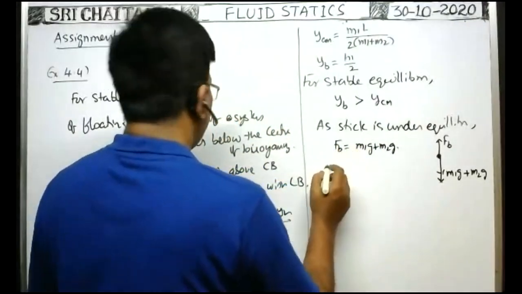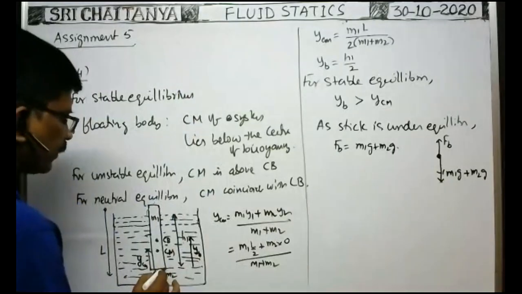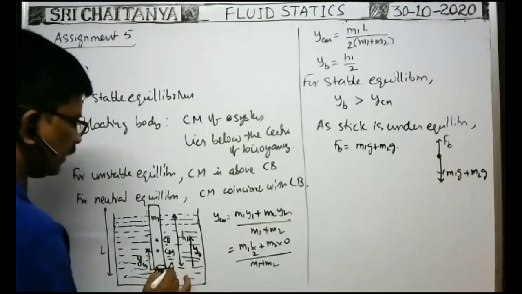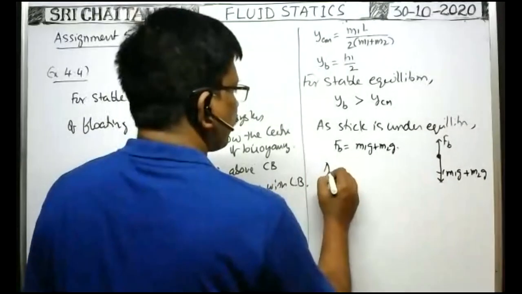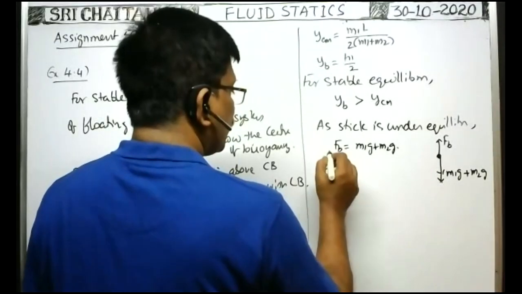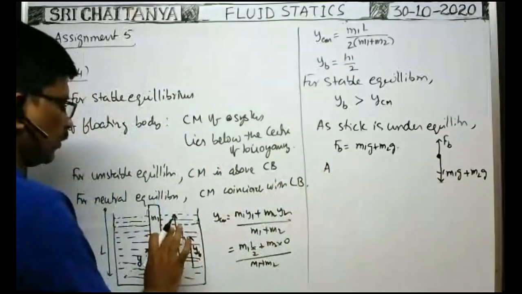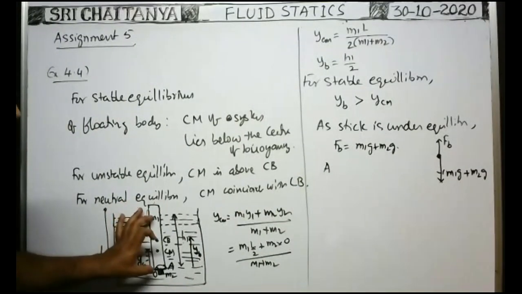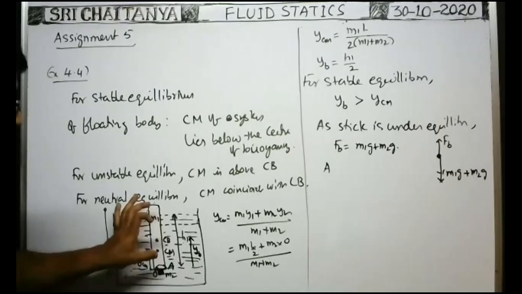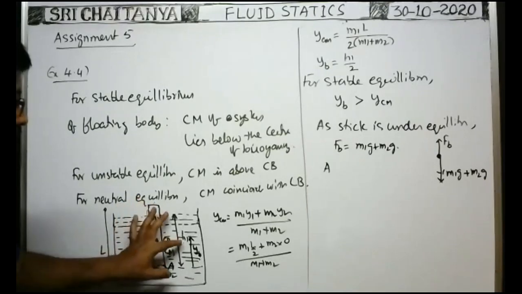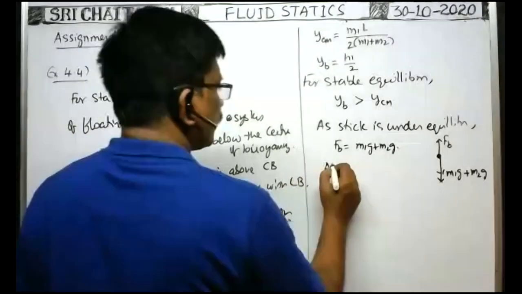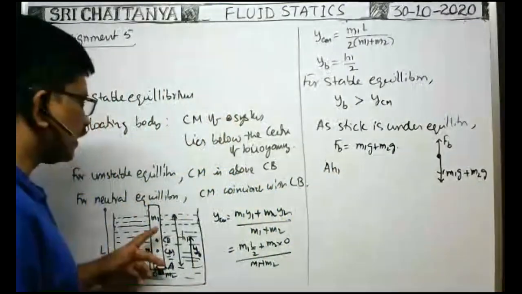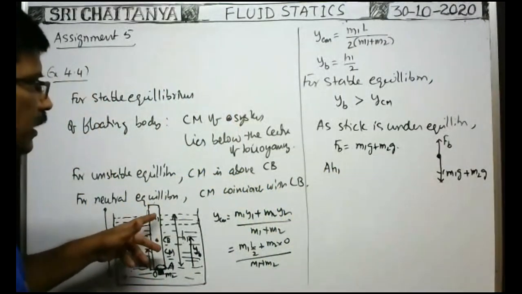Buoyant force means the area of cross section of the cylinder, capital A, into the length of the stick submerged in the liquid. Actually, we have to find the volume of the liquid displaced. Suppose the length of the stick submerged in the liquid is h1, then area of cross section times h1 gives the volume of the stick submerged, which is equal to the volume of the liquid displaced.